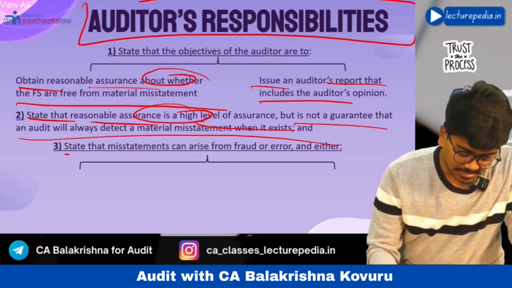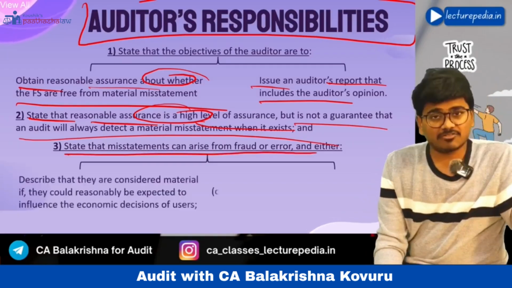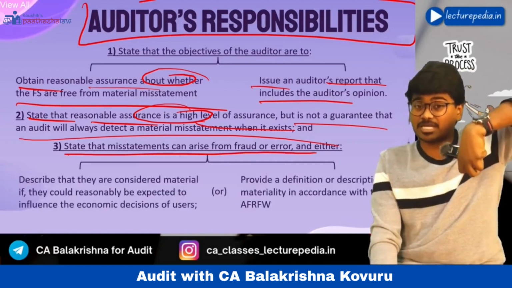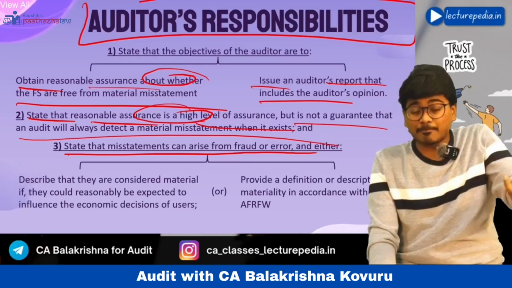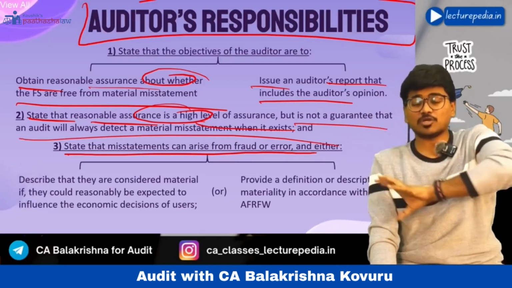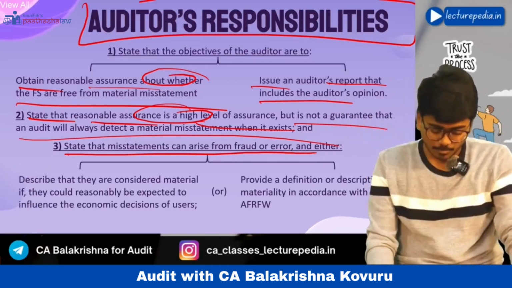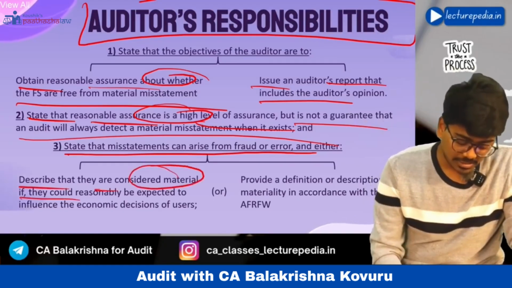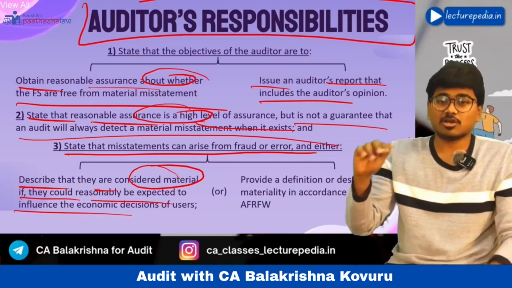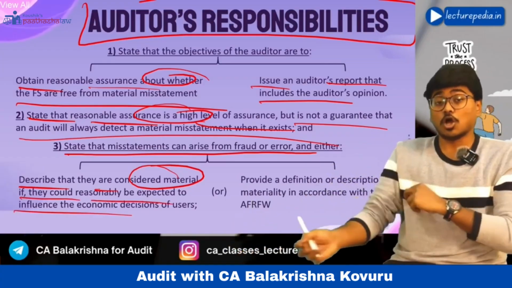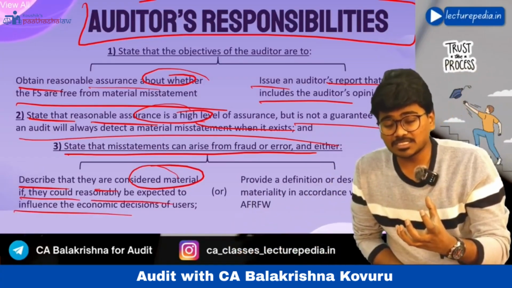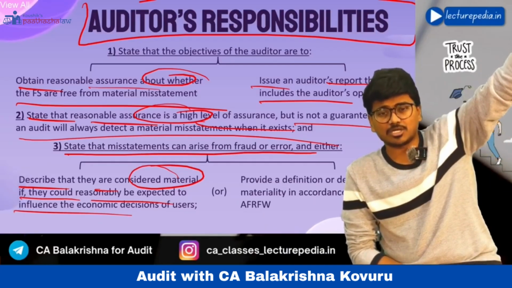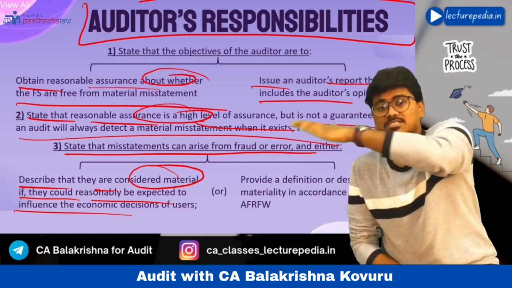Next, state that misstatements can arise either from fraud or from error, and these misstatements will become material if they impact the decision making of the users. You have to mention this point. Describe that they are considered material if they could reasonably be expected to influence the economic decision making of the users, or if materiality has a different definition as per the applicable financial reporting framework, then you have to mention that same definition here.